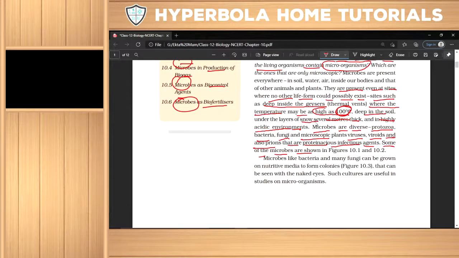Microbes like bacteria and many fungi can be grown on a nutritive media.